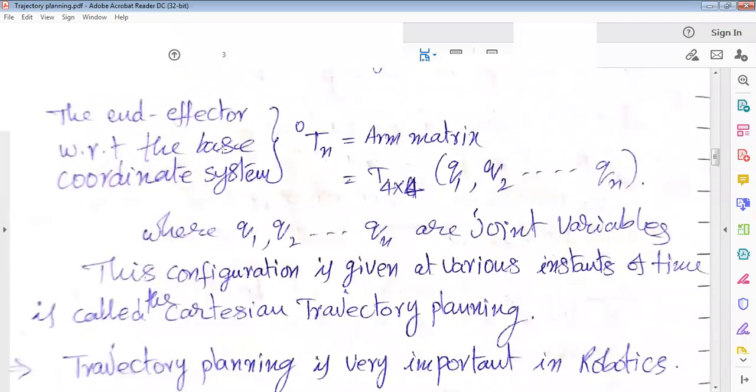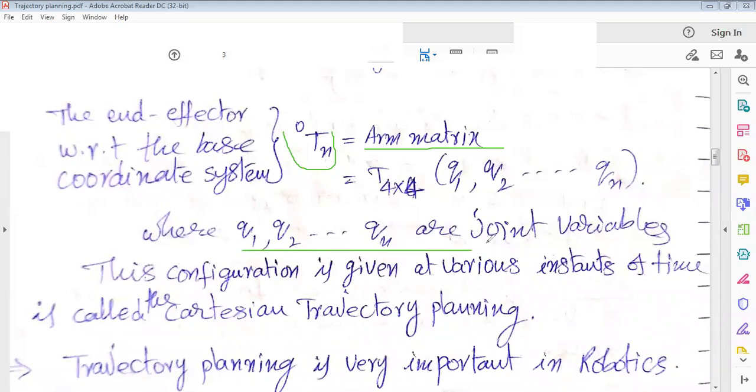So this is the end effector with respect to the base coordinate system. This is the transformation matrix, 0 T n, which is also known as the arm matrix. In this arm matrix, Q1, Q2, and so on up to Qn are the variables, the joint variables.